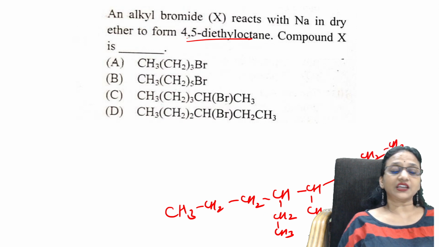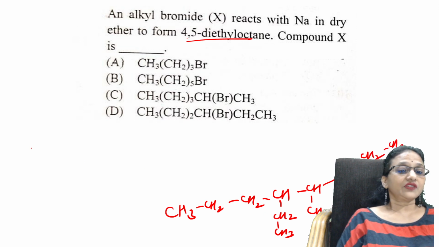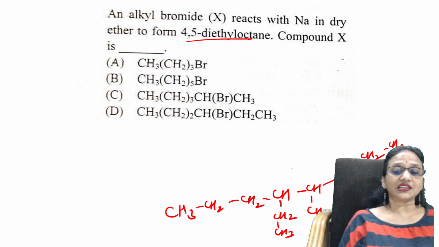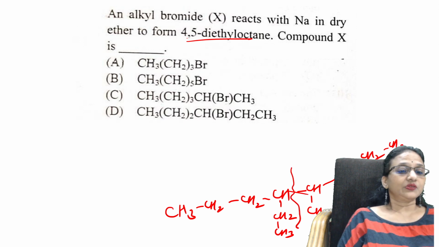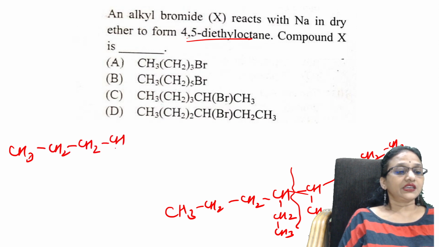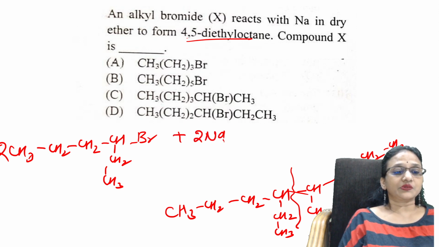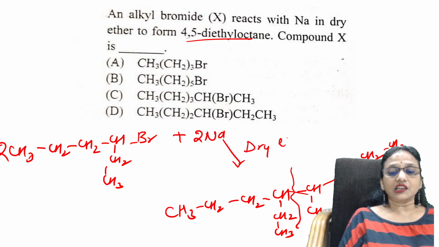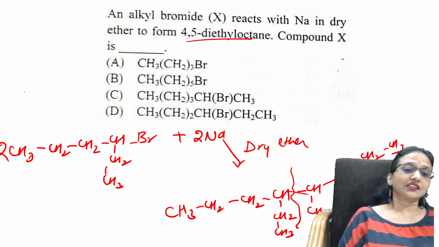Okay, this is 4,5 diethyl octane. So from where will I get it? Break this compound exactly half, and you will be getting CH3CH2Br. So I'm going to take 2 moles of this with Na, and in the presence of dry ether, I'll be getting this. Nothing but Wurtz reaction.